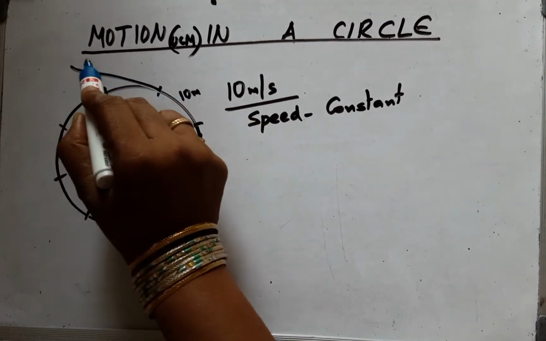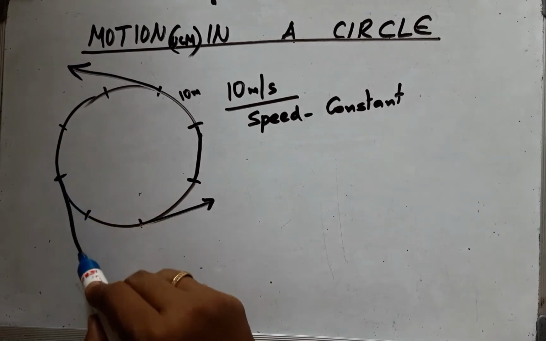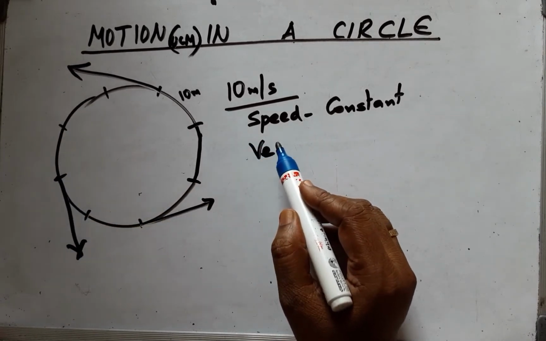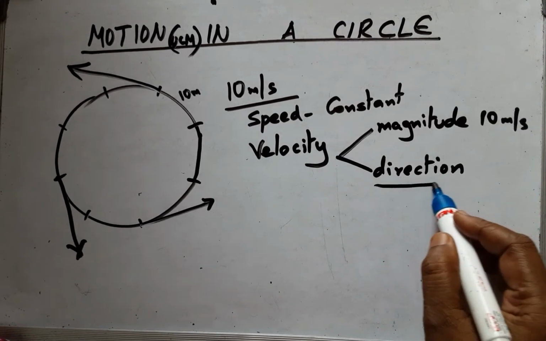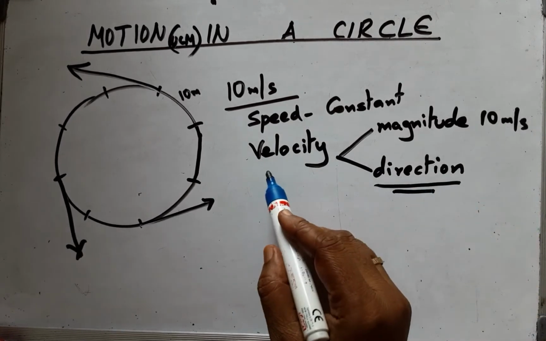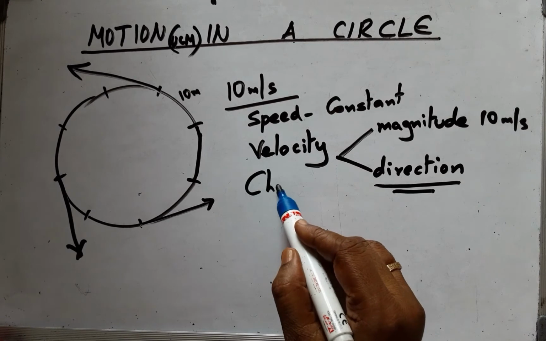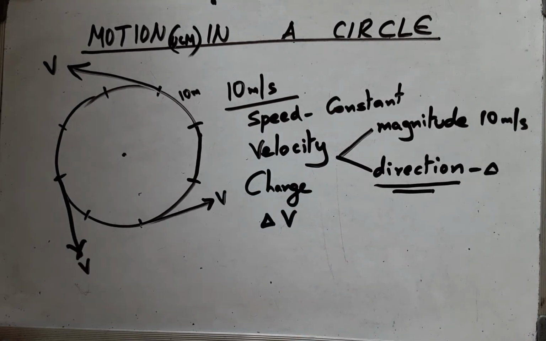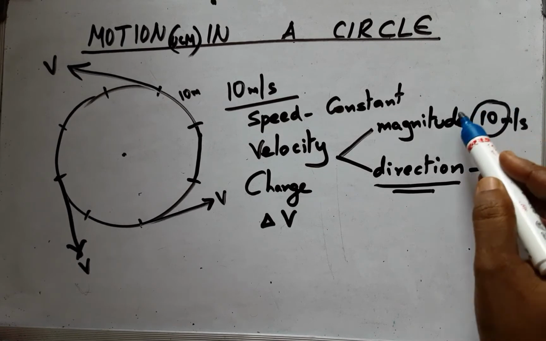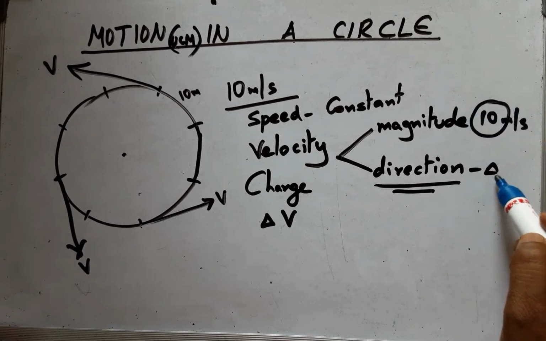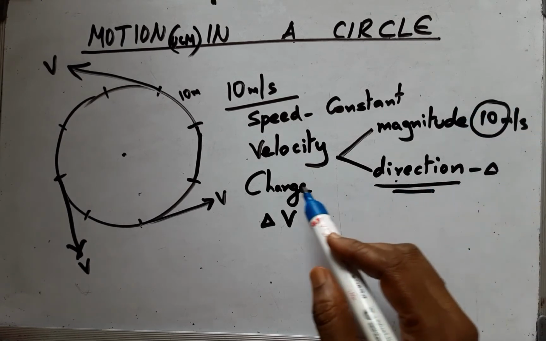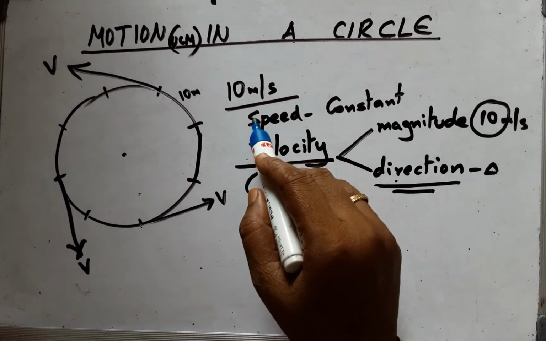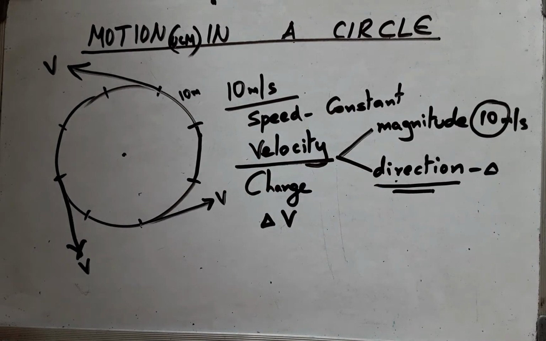Therefore velocity is changing, because velocity being a vector quantity, since there is a continuous change in direction, there is also change in velocity. So as you can see, in spite of the value being the same, when there is a change in the direction, the velocity will 100% change. But herein the speed is constant.